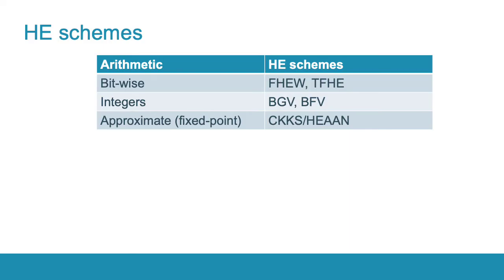Let us provide more details on somewhat homomorphic encryption schemes we are going to use. There are three main types of HE schemes. The first type is suitable for bitwise arithmetic and includes FHEW and TFHE. The second type is efficient for integer arithmetic. The most well-known schemes of this type are BGV and BFV. And the third and the youngest type is suitable for approximate or fixed point arithmetic. At the moment it contains only one scheme called CKKS or HEAAN.